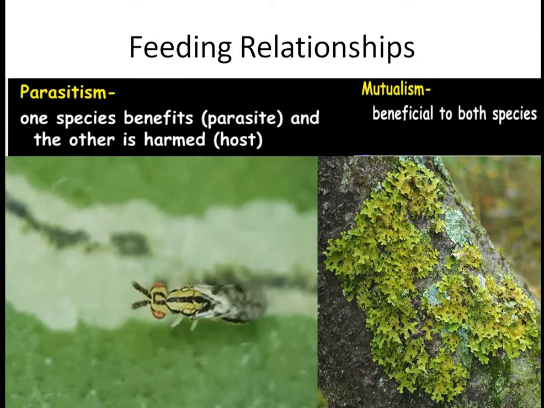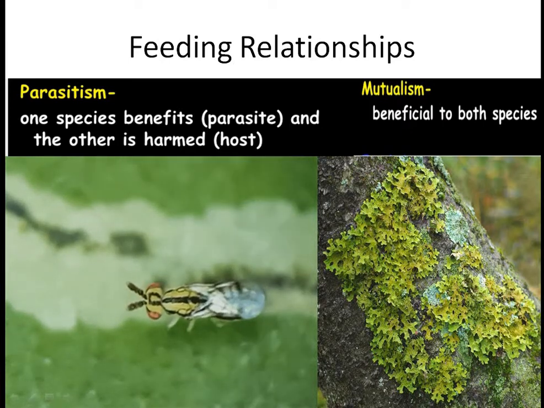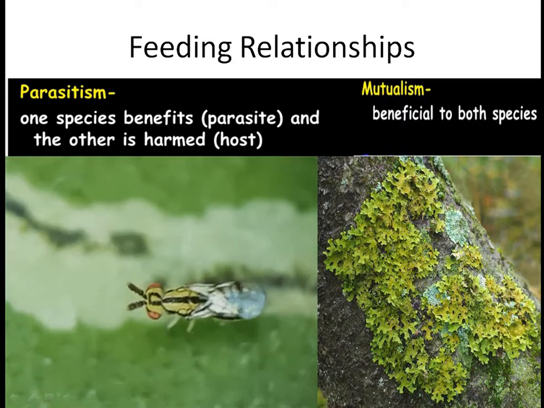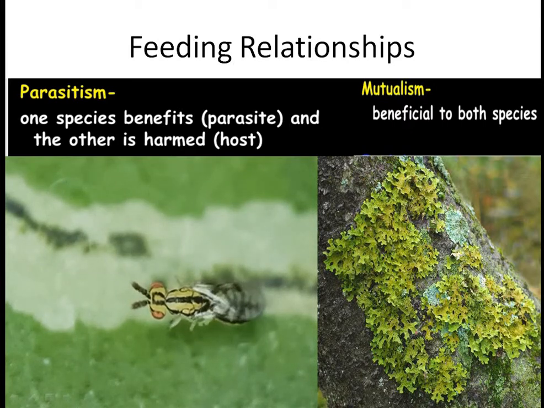Then is the relationship of parasitism and mutualism. Parasites are those organisms that feed on the host. The host would be any organism, an animal or a plant, on which the parasite feeds. In this relationship, the host gets harmed and the parasite gets the benefit.